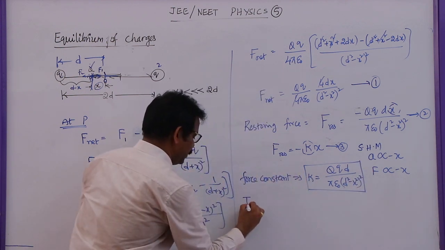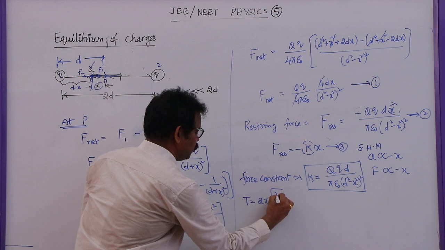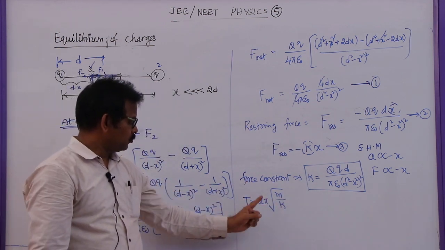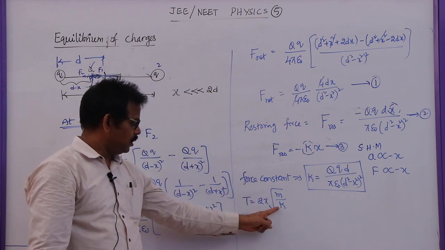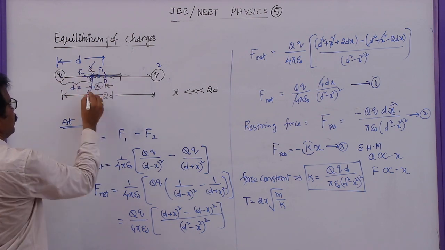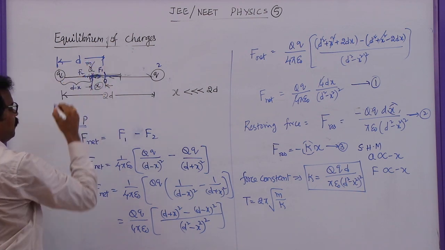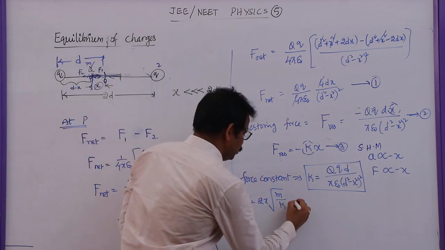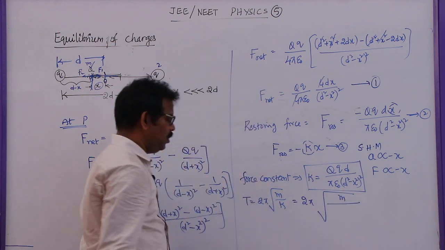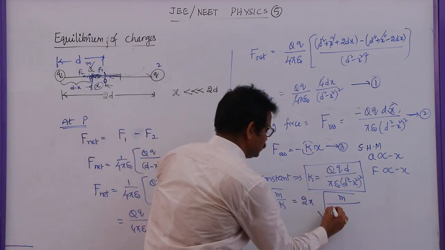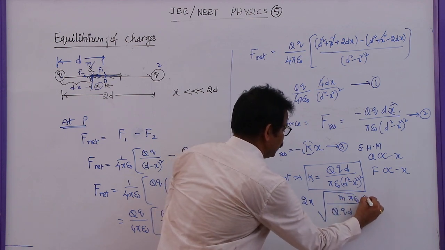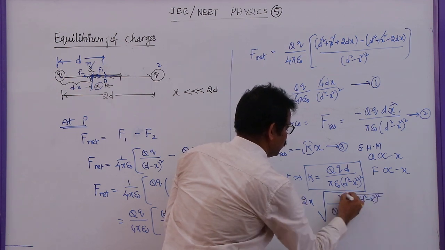Now the time period is given by 2 pi root m by k. This is the time period of a particle executing simple harmonic motion, where m is the mass of that particle and k is the force constant. Here, let the mass of this particle, charge is capital Q, let the mass of this particle be m. So if you substitute this value here, you will get 2 pi root mass of this particle by, what is k value? Substitute this one, qd by pi epsilon naught d square minus x square whole square.